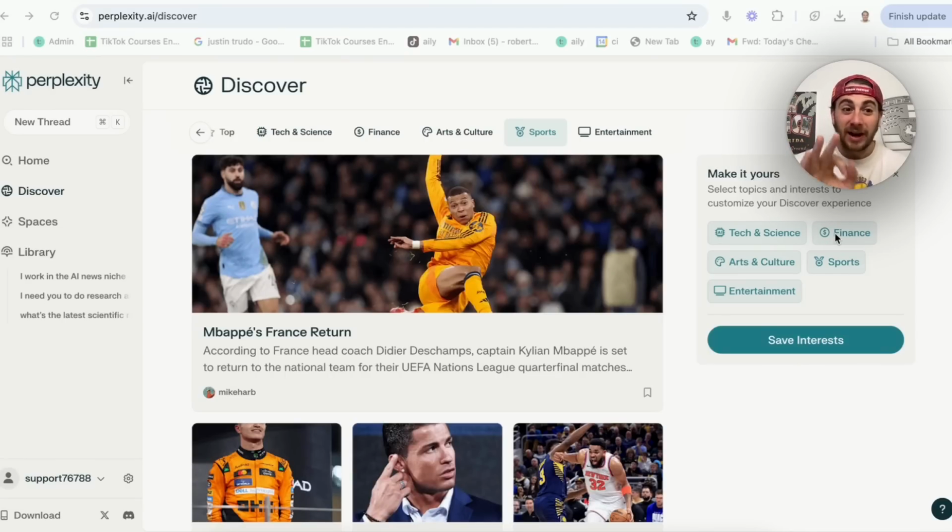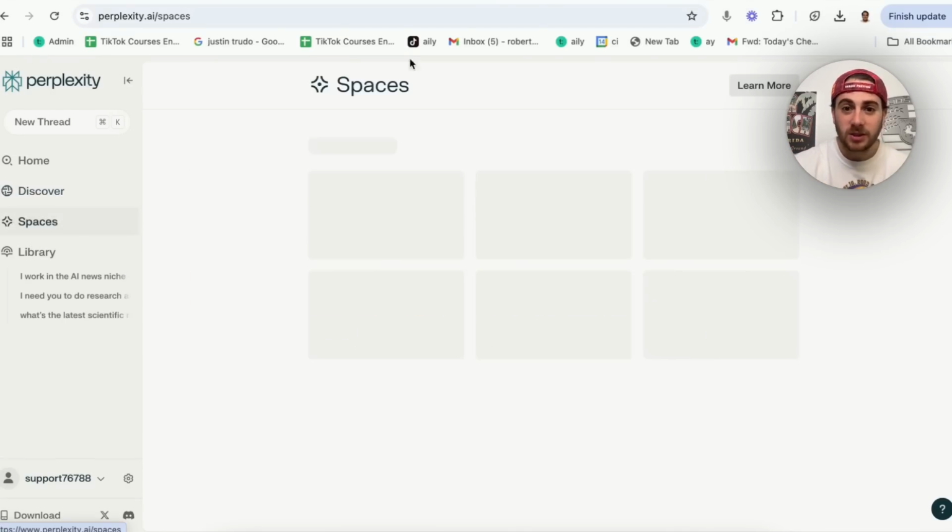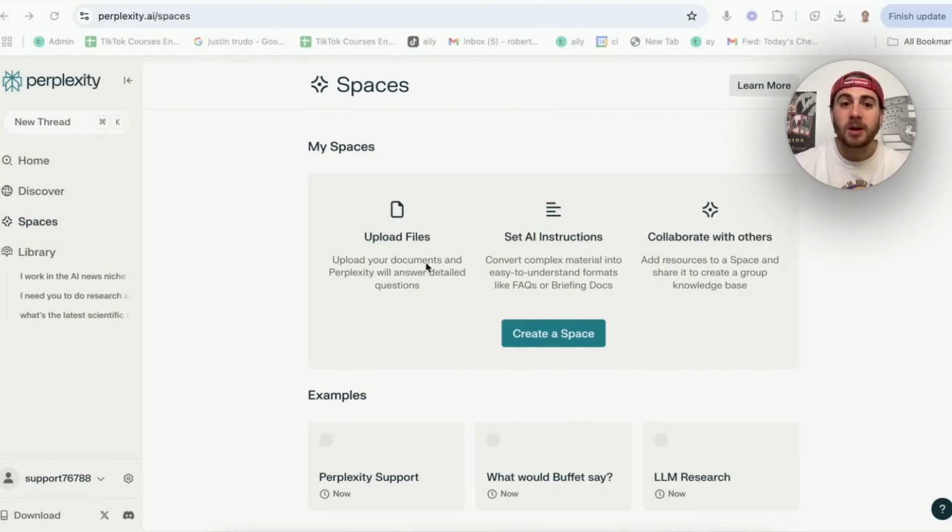And then the final thing that I would strongly suggest that you're using this for is if you come over to Spaces right here, you are going to be able to upload documents in here and then set AI instructions in order to convert really complex material into easy to understand formats like FAQs or briefing documents.